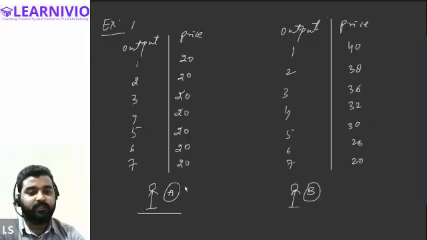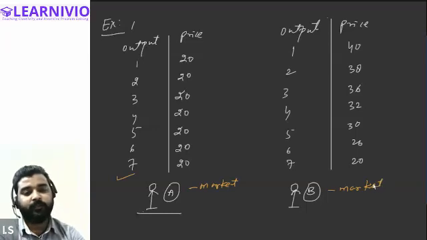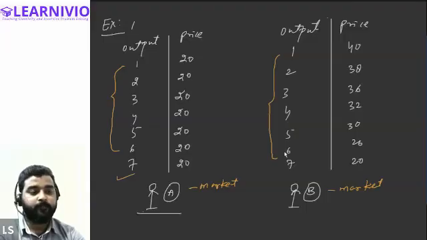The question is, seller A is selling 7 units of a commodity in a particular market. And seller B is also selling their product in a particular market. But seller A is not required to reduce the price of the commodity in order to sell more quantity, while seller B is required to reduce the price in order to sell more quantity. So I just wanted to know, can you tell me seller A is operating in which kind of market, and seller B is operating in which kind of market?